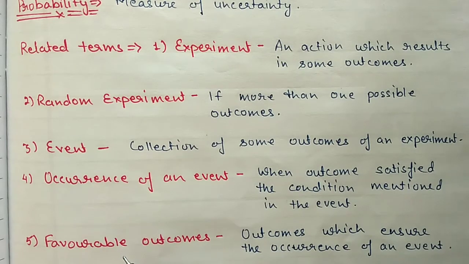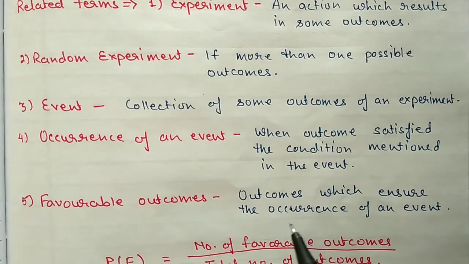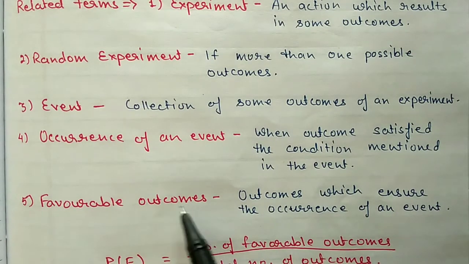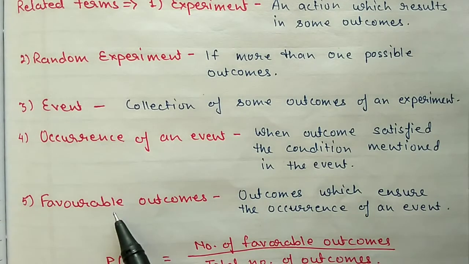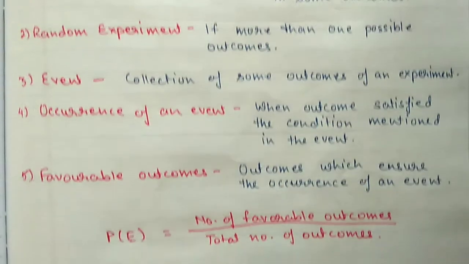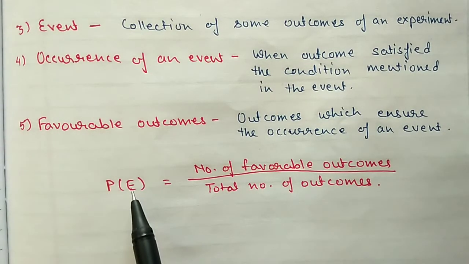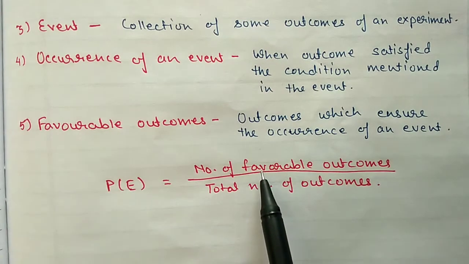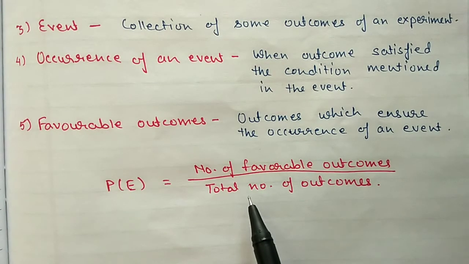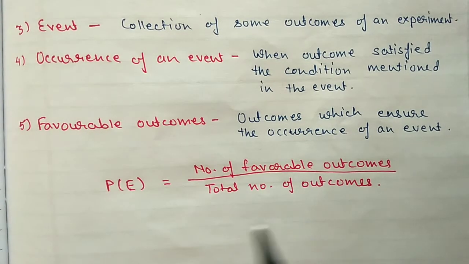The fifth related term is favorable outcome, which we need. If we are thinking about getting a head, then if we get head, getting head is the favorable outcome. And finally we have the formula to find the probability. To find the probability of any event, we use the number of favorable outcomes divided by the total number of outcomes.